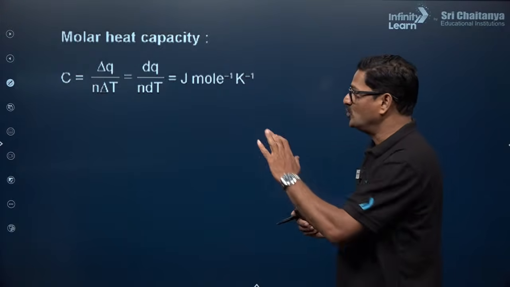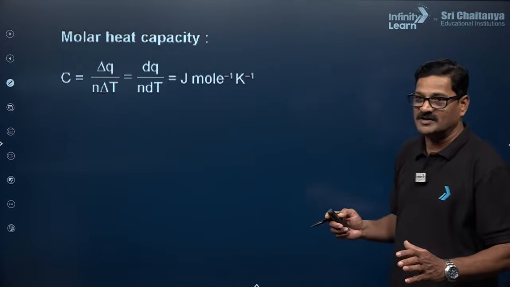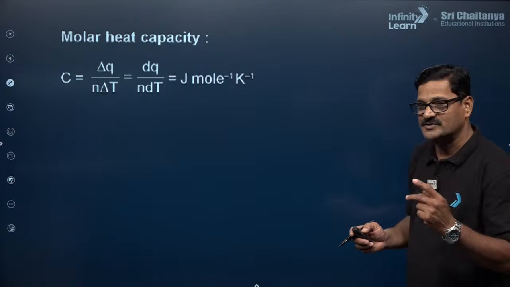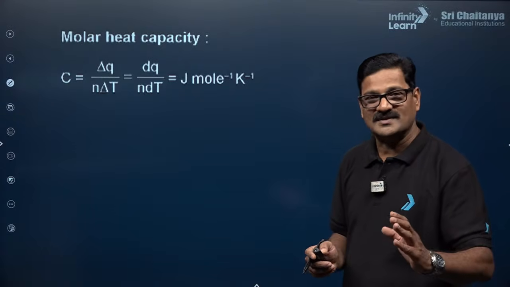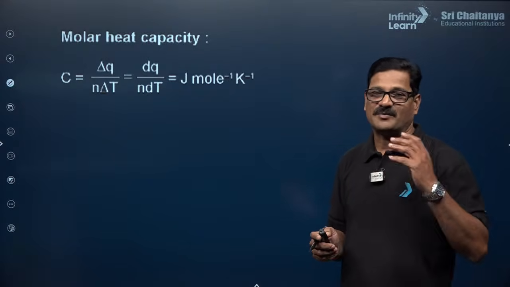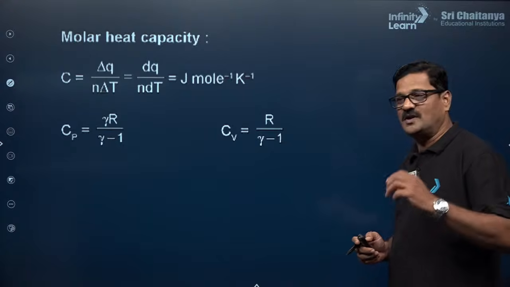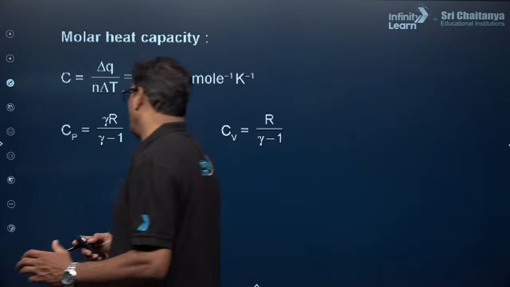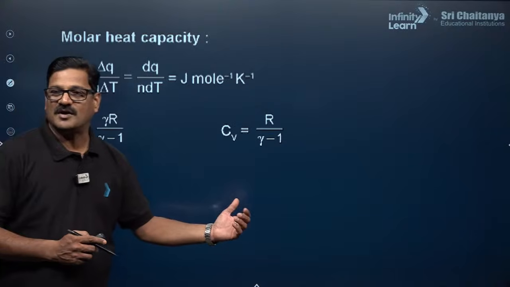So you have C equals Q by n delta T, and the unit is joule mole inverse Kelvin inverse. This C is of two types, CP and CV: molar heat capacity at constant pressure and molar heat capacity at constant volume. CP is gamma R by gamma minus 1, CV is equal to R upon gamma minus 1.